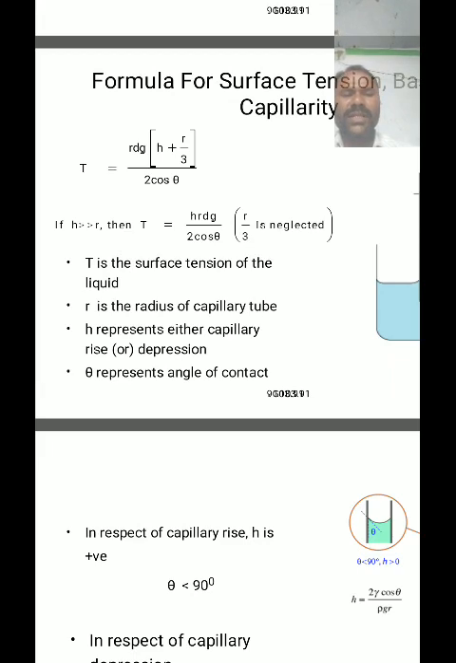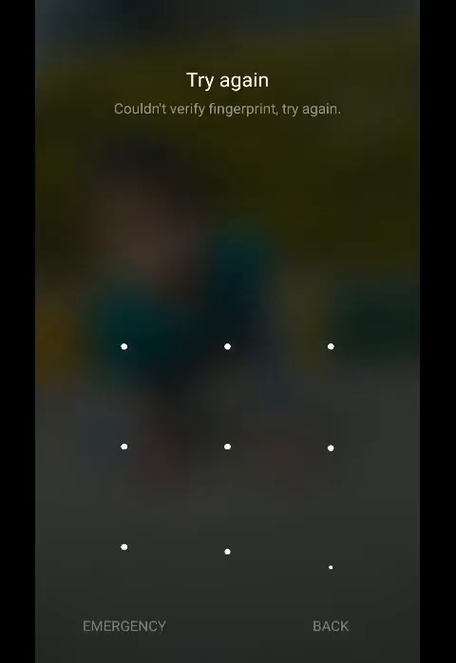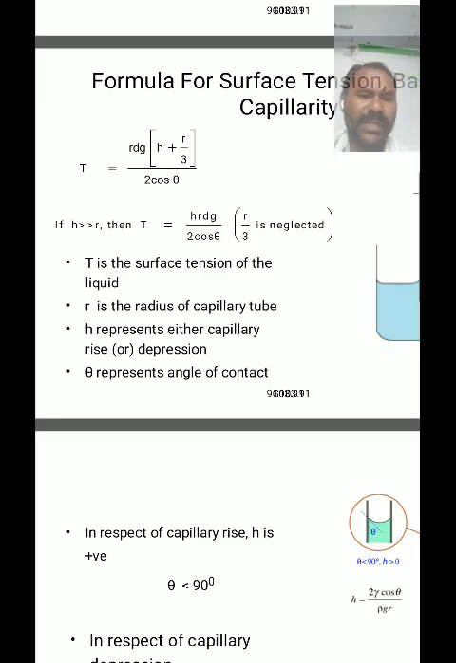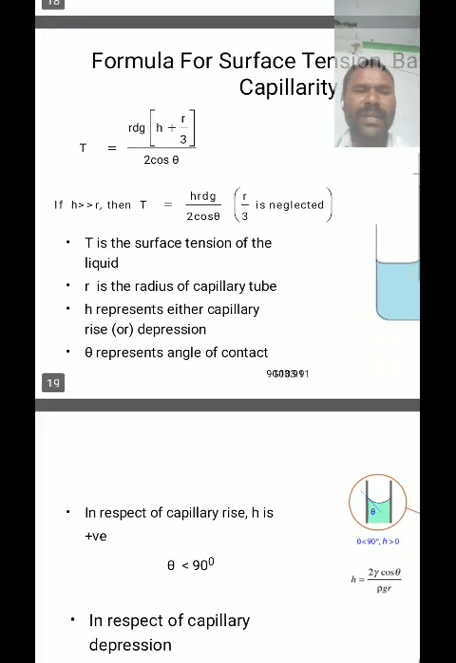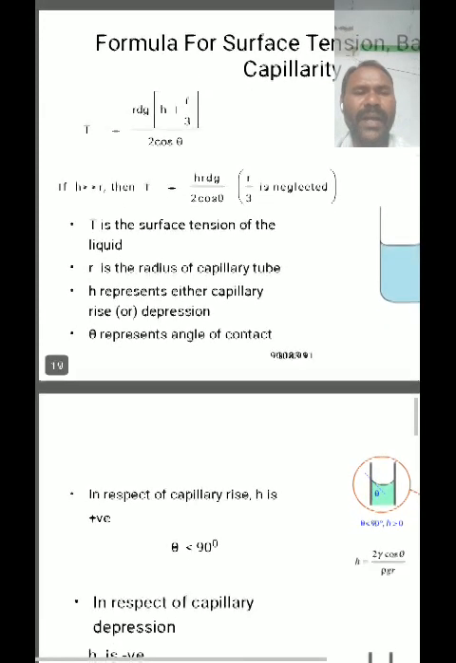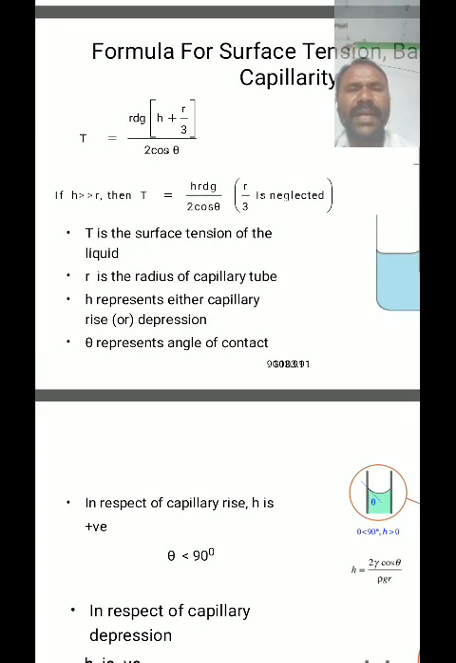So the surface tension T is given by the formula T equal to r d g into (h plus r by 3), where r is the radius of the capillary tube, h is the height to which the liquid rises inside the capillary tube, T is the surface tension, theta is the angle of contact, d is the density of the liquid, and g is the acceleration due to gravity.